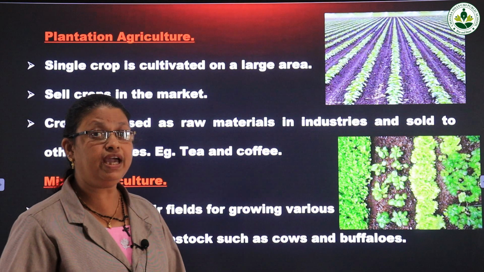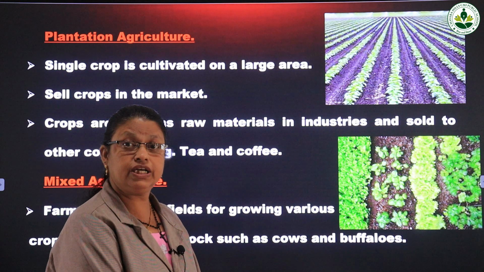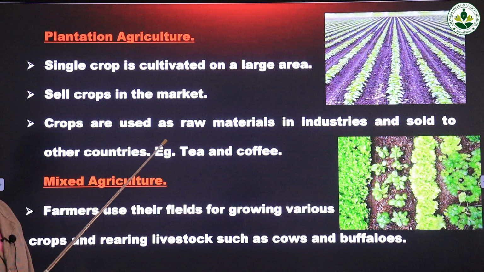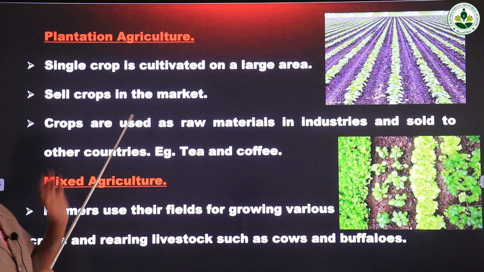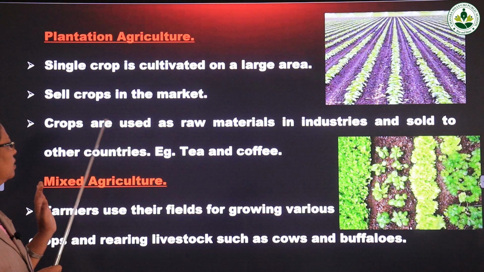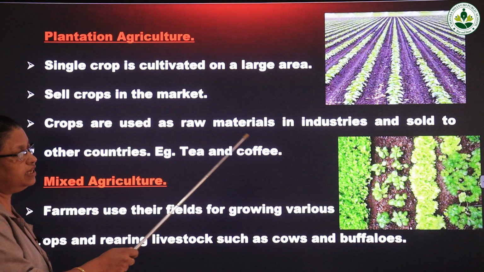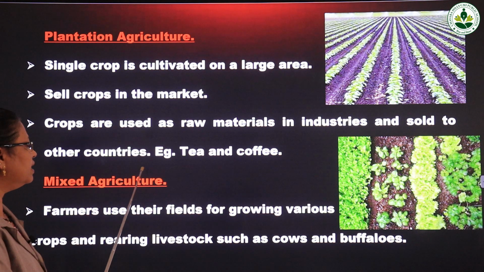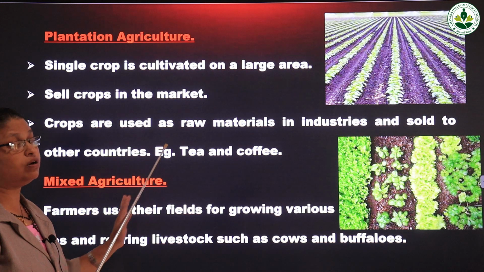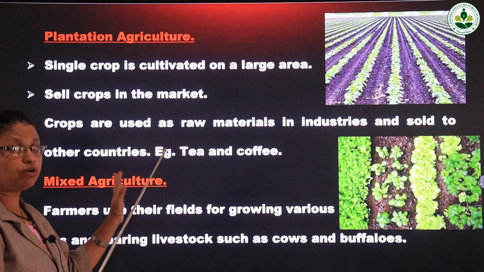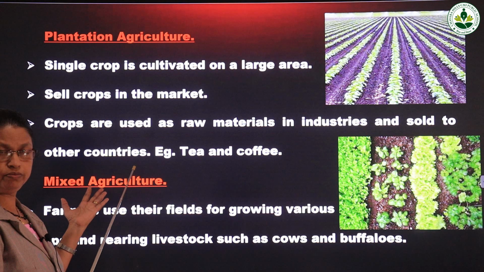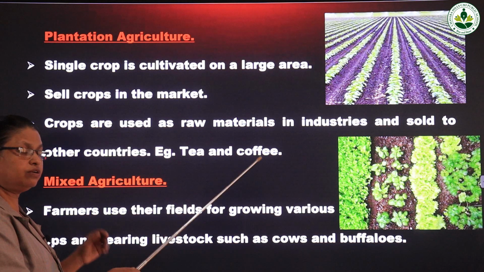For example, coffee and tea, that is plantation agriculture. A single crop is cultivated on a large area, in large amounts, and the crops are sold in the market. Crops are used as raw materials in industries and sold to other countries. These crops are used for making many things in industries, so they are called raw materials. For example, tea and coffee.